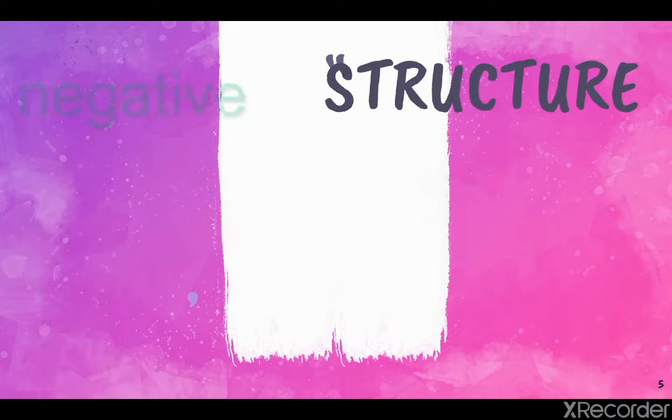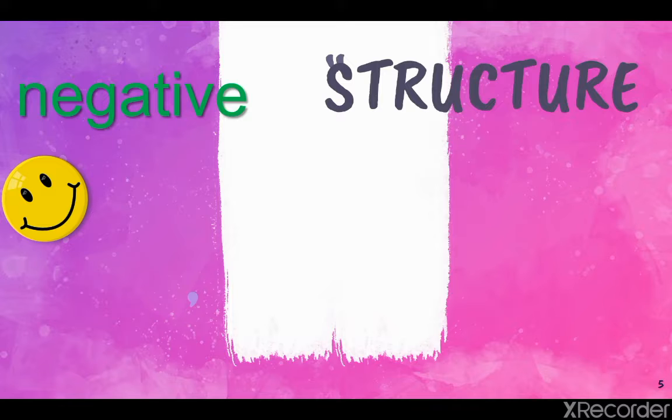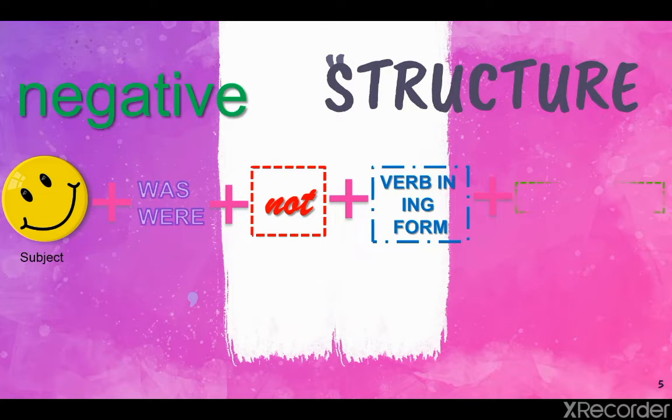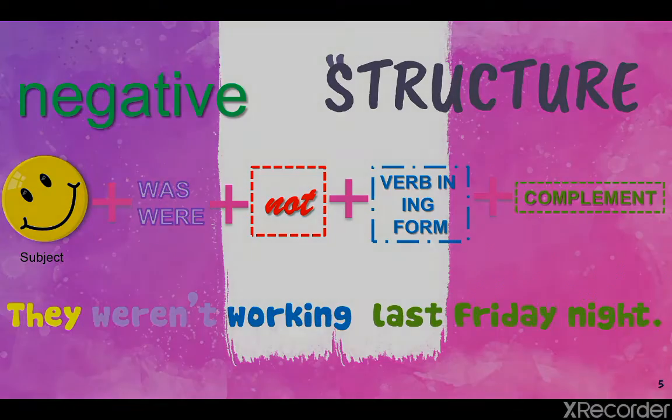Now the structure for the negative form is going to be the subject, wasn't or weren't, the ing form of the verb, and the complement. Remember, we can use wasn't or weren't. They weren't working last Friday night.